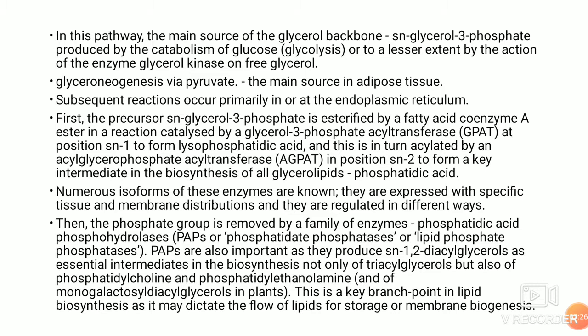Glyceroneogenesis also, with the help of pyruvate, can act as a source for the formation of glycerol 3-phosphate in case of adipose tissue. Subsequently, reactions occur primarily at the endoplasmic reticulum. First, the precursor, SN-glycerol 3-phosphate, is esterified with fatty acid coenzyme A ester in a reaction catalyzed by glycerol 3-phosphate acyl transferase at position SN1 to form lysophosphatidic acid.